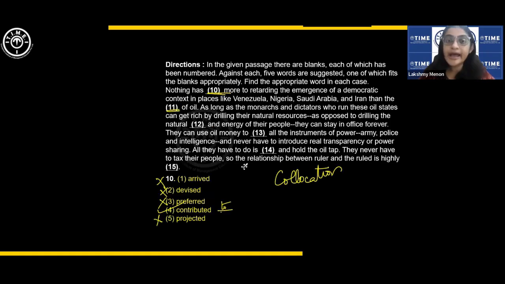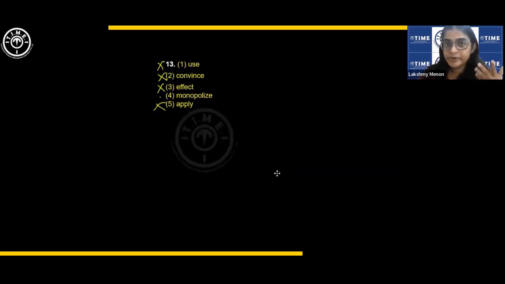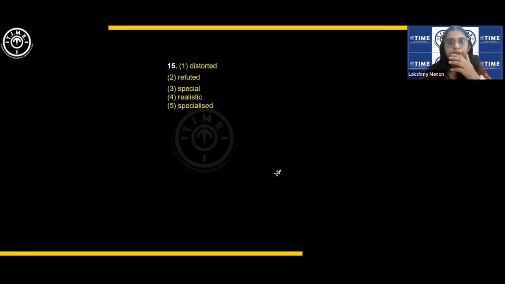They never have to tax their people. So the relationship between ruler and the ruled is highly, okay, they don't have to tax their people. Don't ask why, we don't know. Okay, is distorted, maybe it's a very unnatural relation when they don't have to tax the people, right?